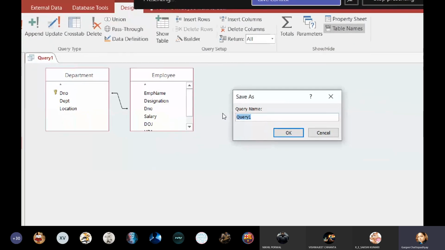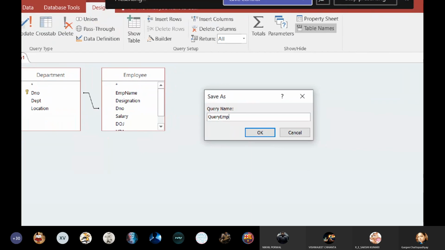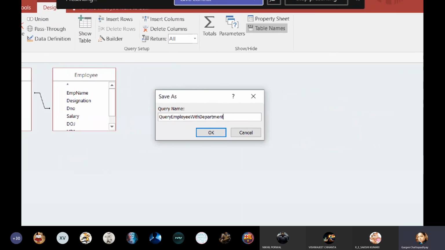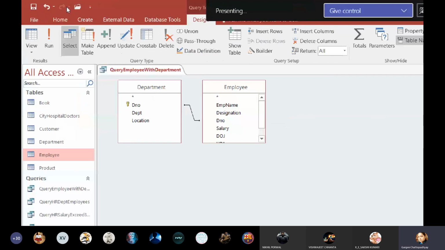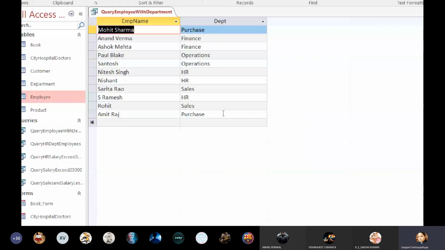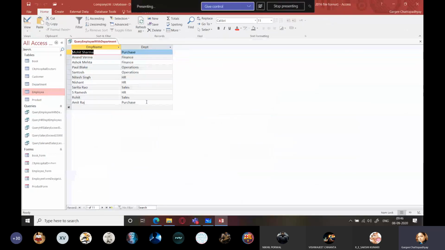Save it. With department. Click on OK. Run it and you can see all their departments. Okay, so this is how you can use relationships to join the tables, extract data from two or more tables.